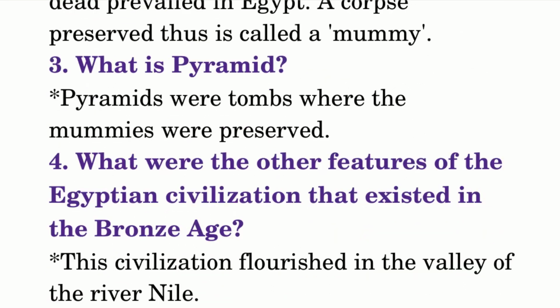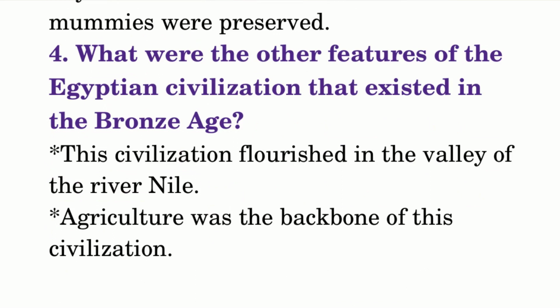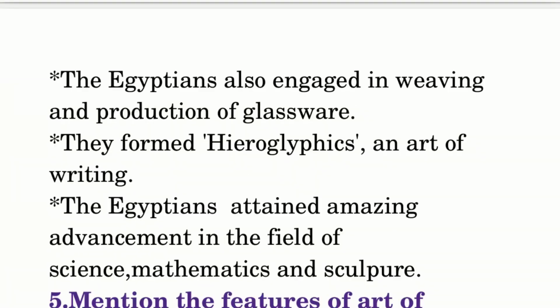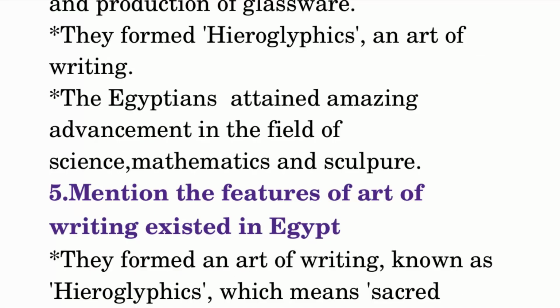What were the other features of the Egyptian civilization that existed in the Bronze Age? This civilization flourished in the valley of the River Nile. Agriculture was the backbone of this civilization. The Egyptians also engaged in weaving and production of glassware. They formed hieroglyphics, an art of writing. The Egyptians attained amazing advancement in the field of science, mathematics, and sculpture.